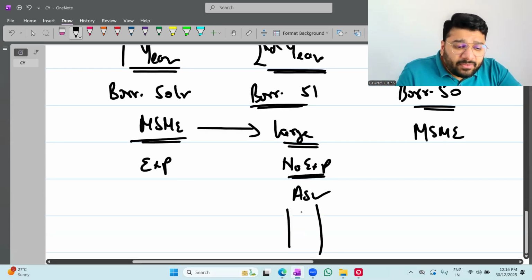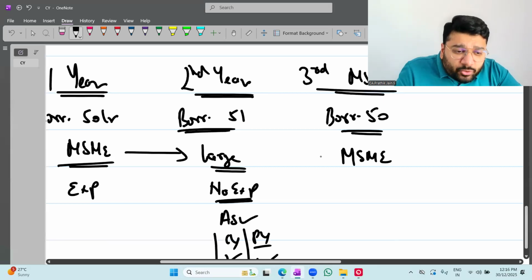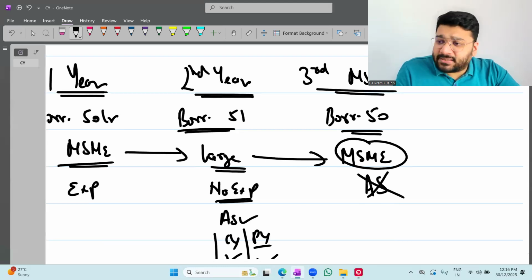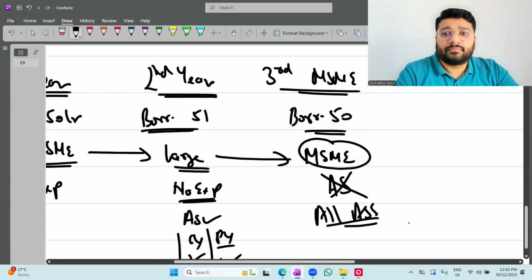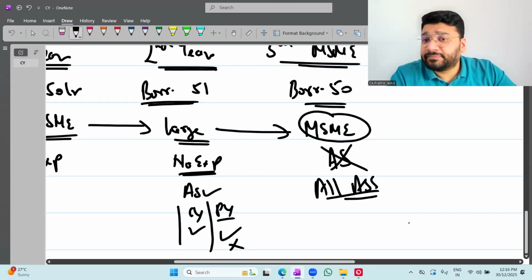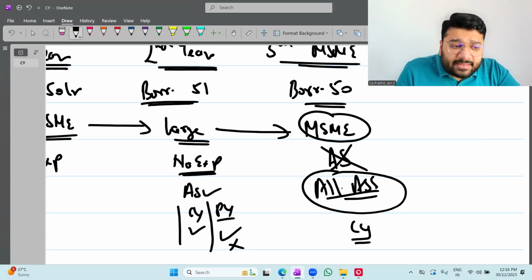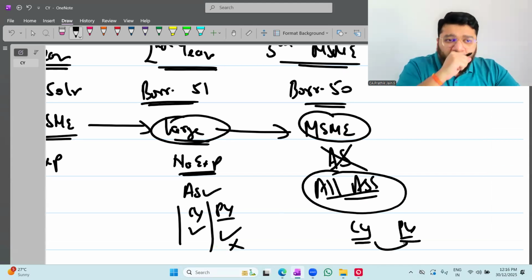But while giving comparatives, the current year comparative will be given; the previous year comparative is not given. Next, large to MSME. Though you become MSME, you can't avail exemption in AS for 2 consecutive years. So here, all the AS has to be complied with. When you compare, we are complying with all AS: current year also you have AS, and previous year also, since you're a large entity, you have AS now. So the comparative is already available.